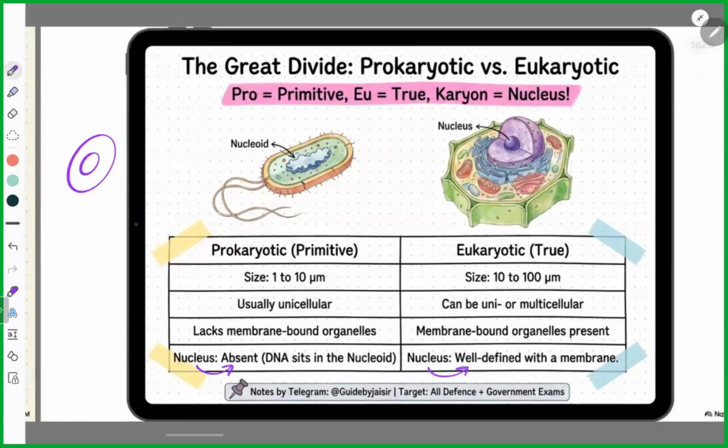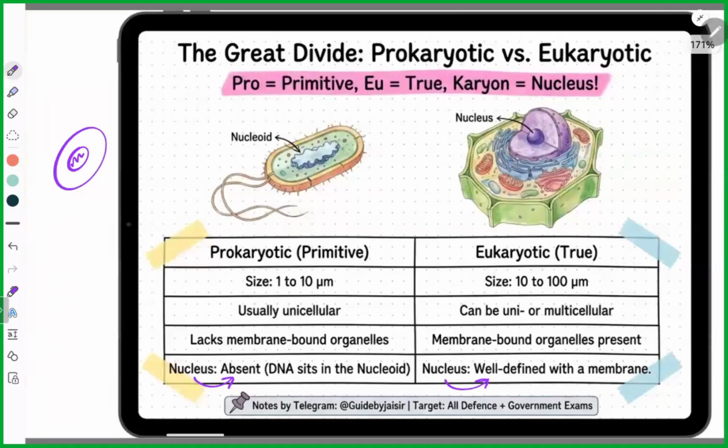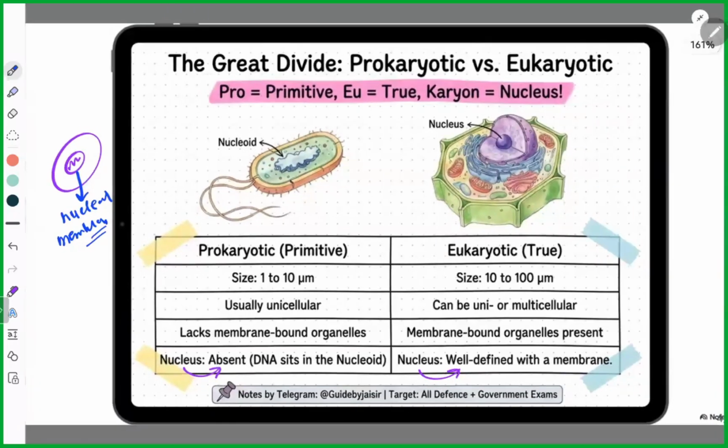That nucleus contains DNA, but this DNA is covered by a membrane that is called the nuclear membrane. The region which is covered by a nuclear membrane is called the nucleus. But in case of prokaryotic cells, there is no membrane.